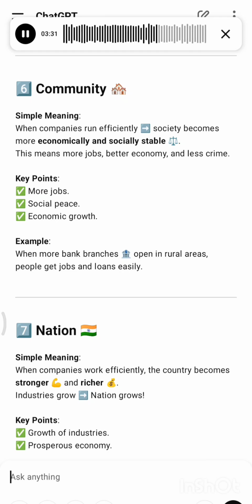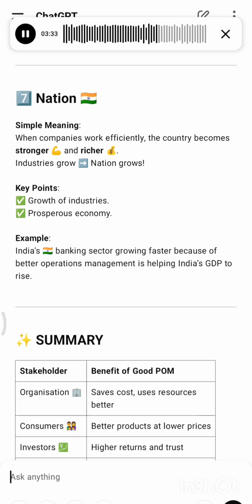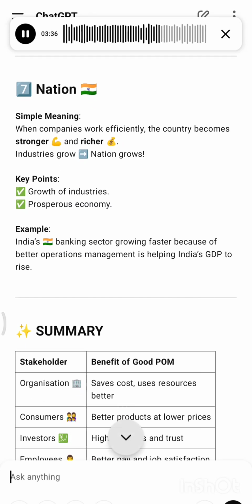Number 7, nation. Simple meaning: when companies work efficiently, the country becomes stronger and richer. Industries grow, nation grows. Key points: growth of industries, prosperous economy. Example: India's banking sector growing faster because of better operations management is helping India's GDP to rise.